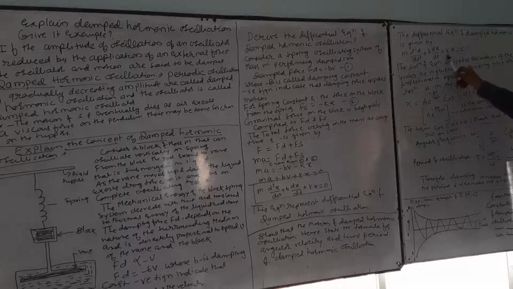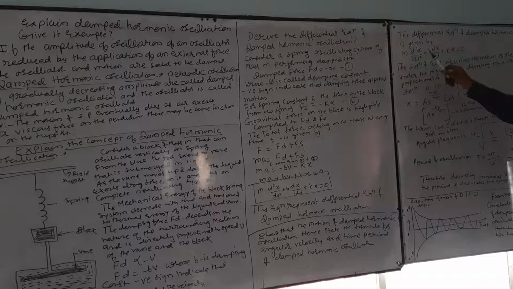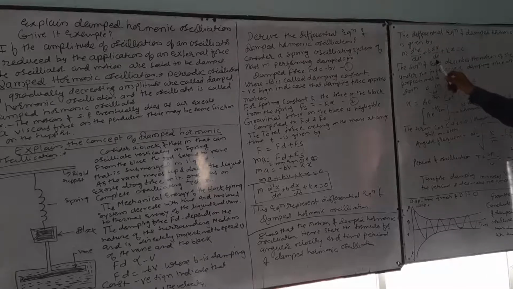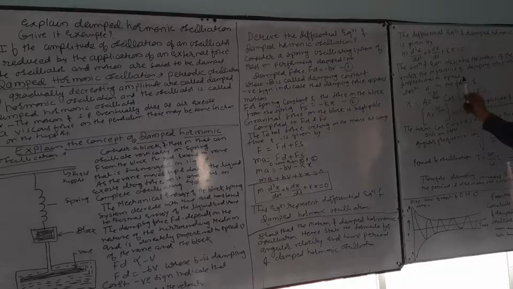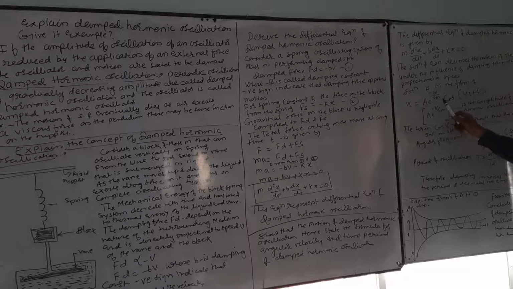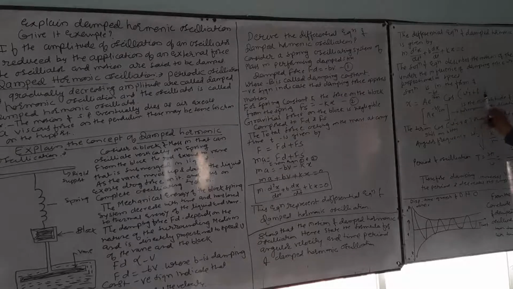First, we have to write the differential equation of SHM, damped harmonic oscillation: m into d square x by dt square plus b into dx by dt plus kx is equal to 0. The solution of this equation describes the motion of the block under the influence of damping force which is proportional to speed v. Solution of the above equation: x is equal to A e to the power minus bt upon twice m cos of omega dash t plus phi.